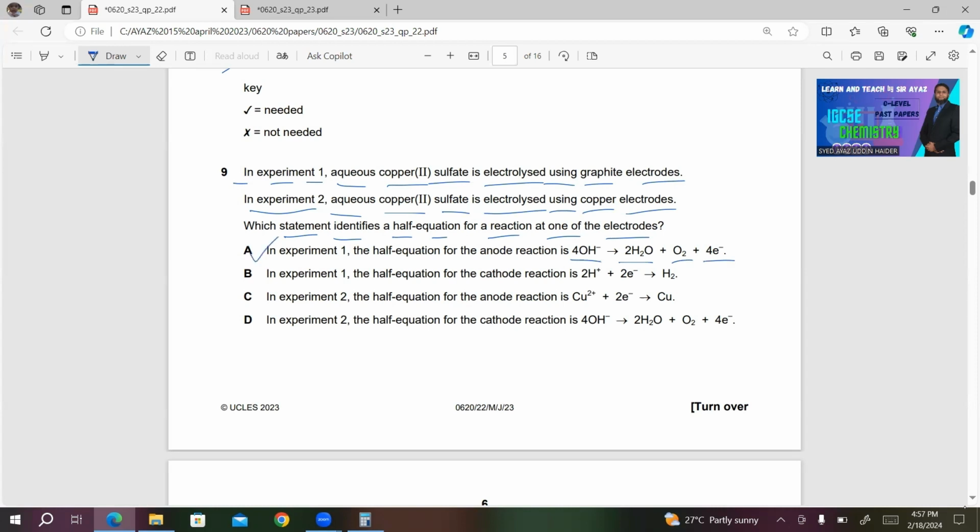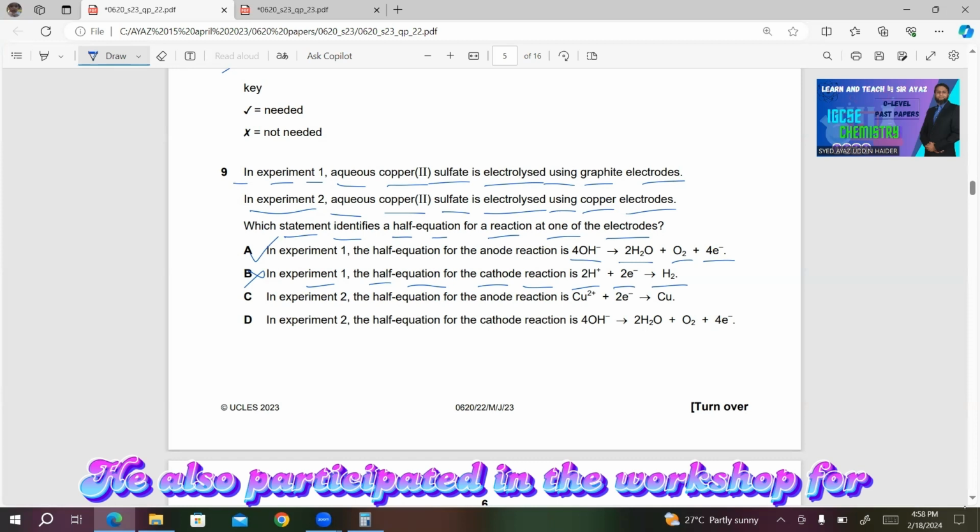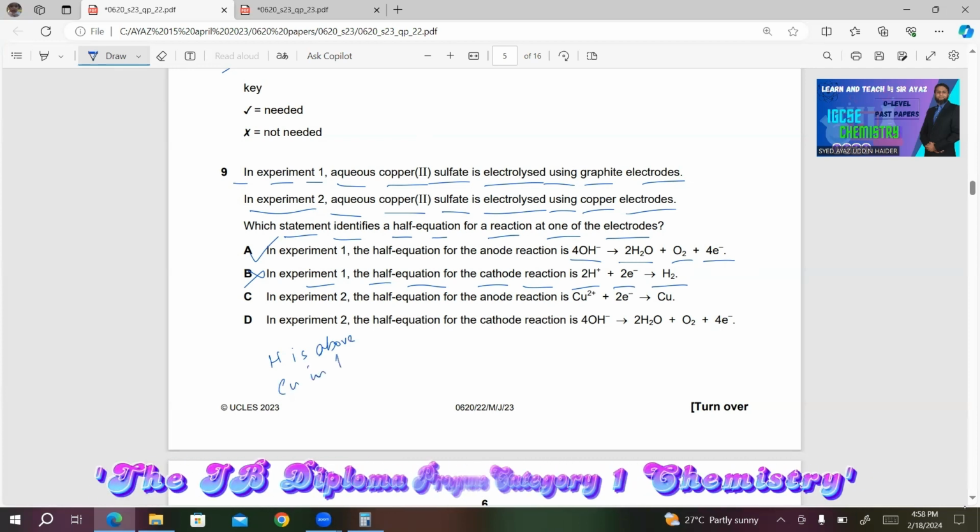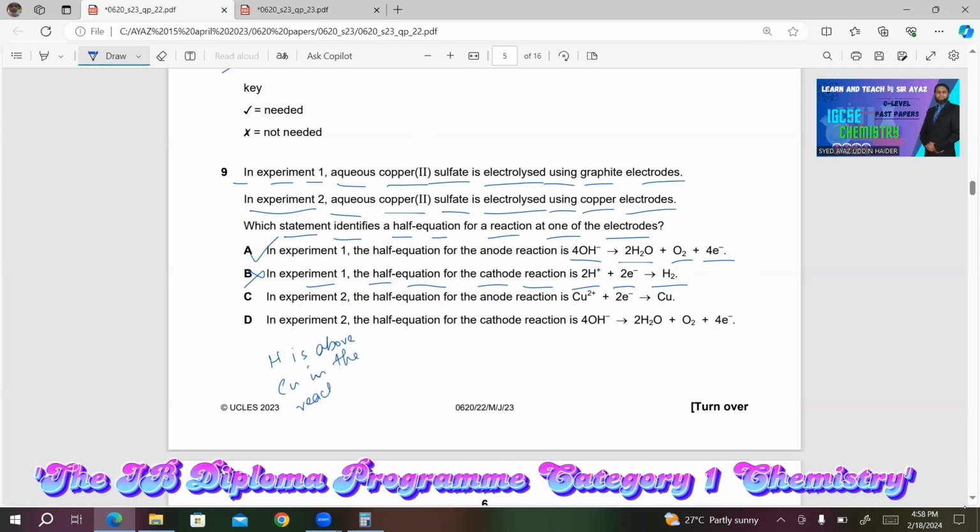For your convenience, I am reading the other choices. B. In experiment 1, the half equation for the cathode reaction is 2H⁺ plus 2 electrons gives H2. This is incorrect. The reason is that hydrogen is above copper in the reactivity series. So we can't get hydrogen. We will definitely get copper.